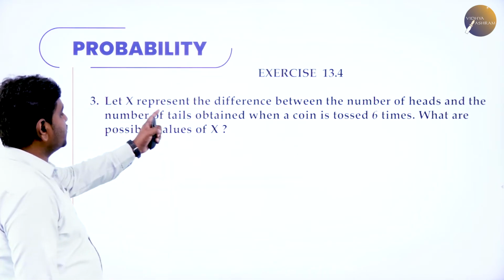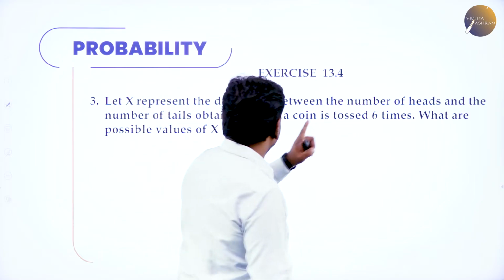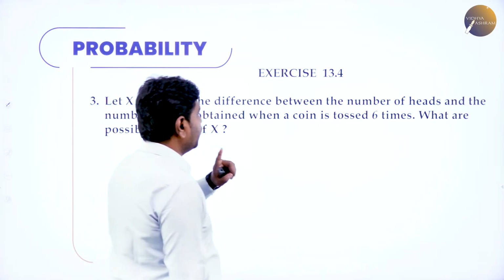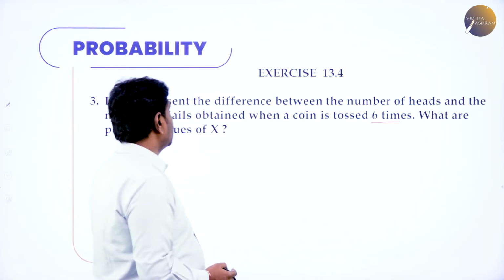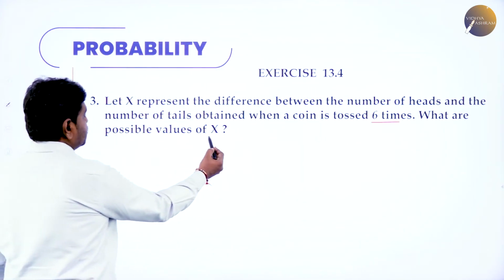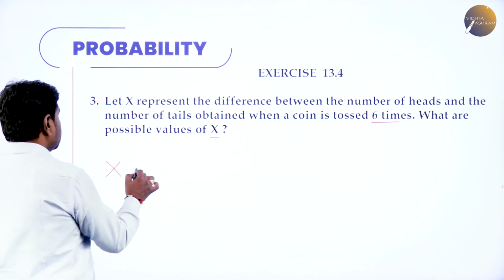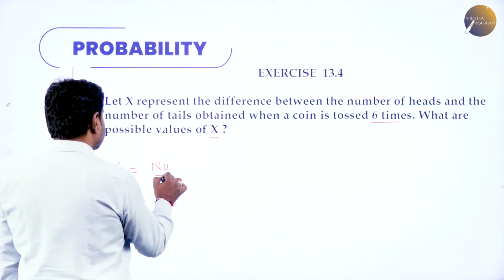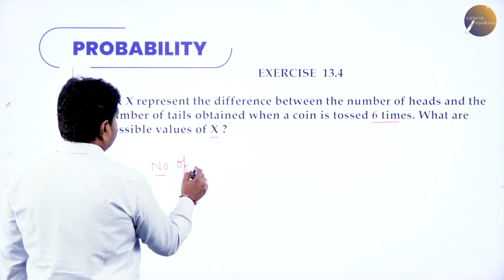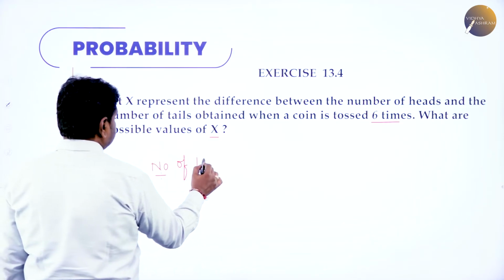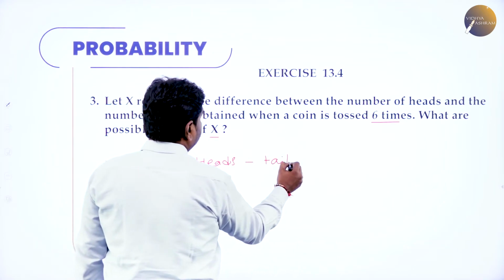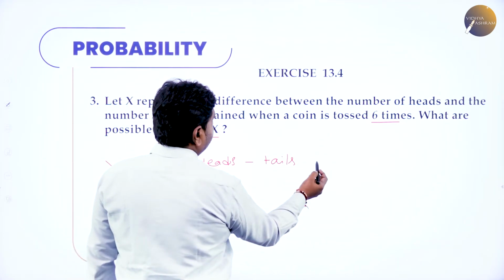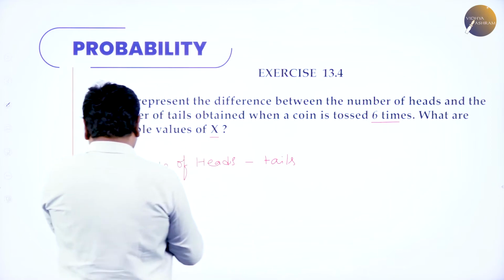X represents the difference between the number of heads and the number of tails obtained when a coin is tossed 6 times. You are tossing the coin 6 times, and what are the possible values of x? X means number of heads minus number of tails, the difference between the number of heads and the number of tails.